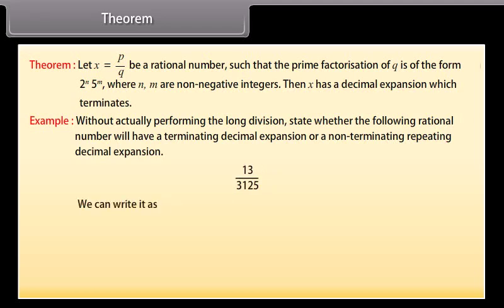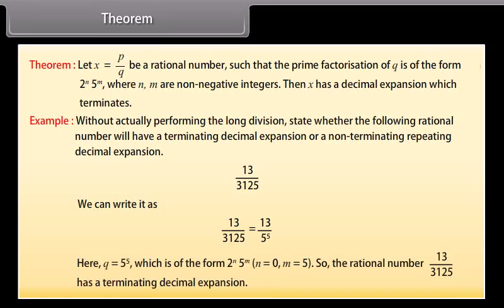We can write 13 upon 3125 as 13 upon 5 raised to the power 5. Here q is 5 raised to the power 5, which is of the form 2 raised to the power n, 5 raised to the power m, with n equal to 0 and m equal to 5. So the rational number 13 upon 3125 has a terminating decimal expansion.